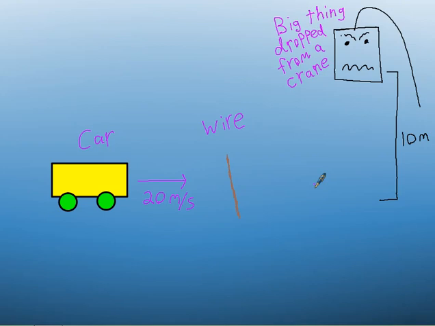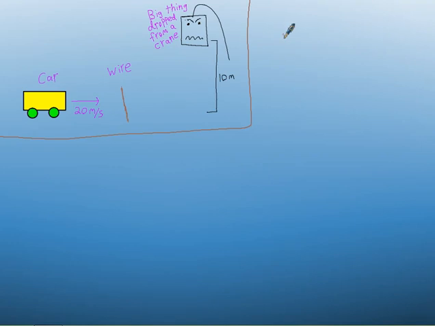The way that it works is when the car ran over the wire, that triggered the crane to make this thing drop. So the main idea here is, where do you place this wire in order to make things work? The first thing that I'm going to calculate here is how much time it took for this big goofy thing to drop. From the moment that the crane let it go to the moment that it hit the ground, how much time did that take?